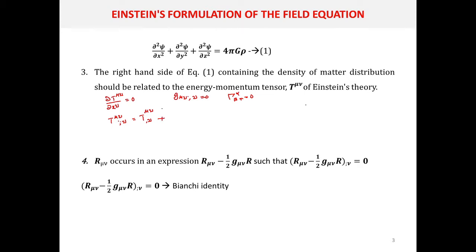Then since it is a contravariant tensor, the next term is positive, plus T alpha nu gamma. We can first consider the first index, that is mu. When you are taking mu, you can write mu and nu terms here, and there is no change for the second index nu.